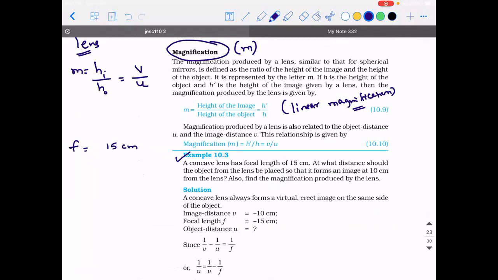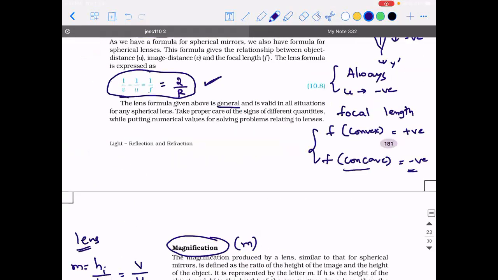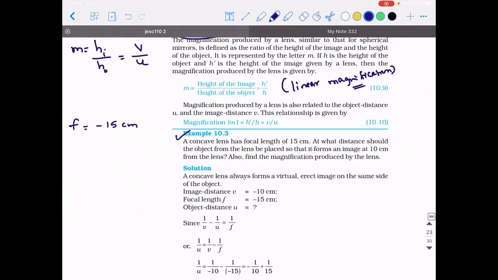Now tell me, for a concave lens, is focal length positive or negative? For a concave lens, it is negative. I told you, for a concave lens, focal length is negative.